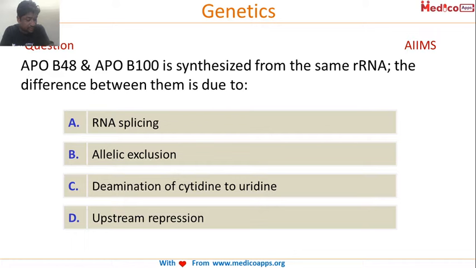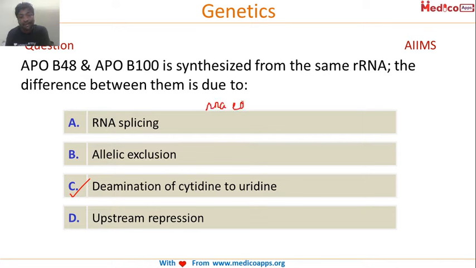No. Zahedi, it's wrong. It's not A. Very good, Yagu. Yagavan Yagu got it correct. Very good. The correct answer is basically deamination of cytosine to uridine. This is an example of RNA editing.